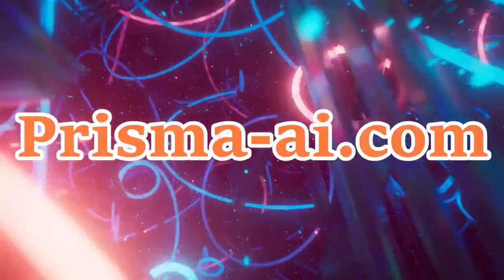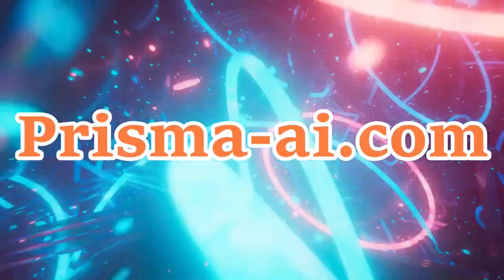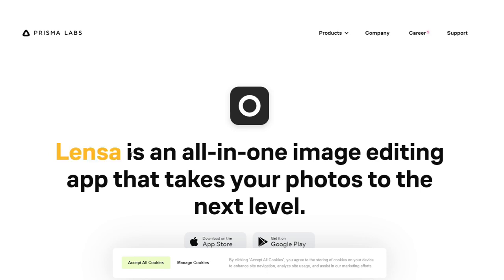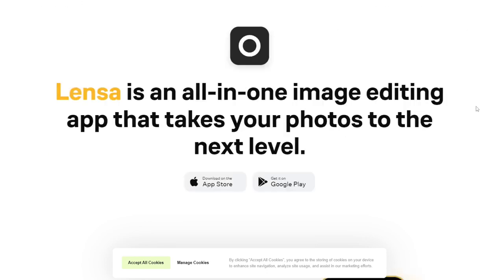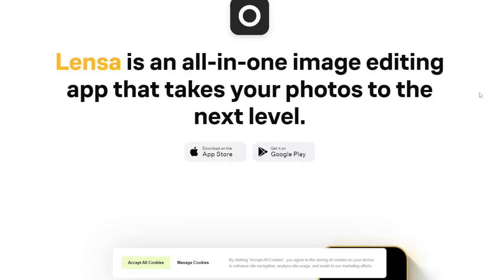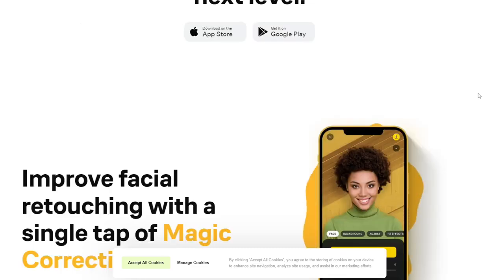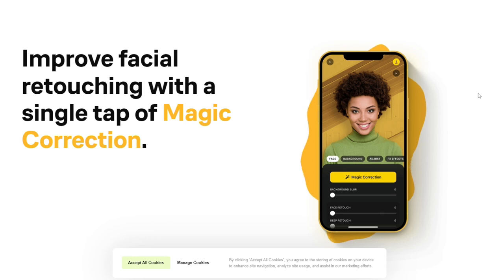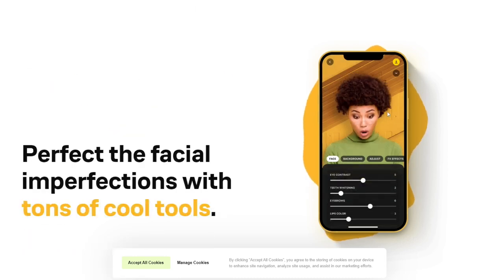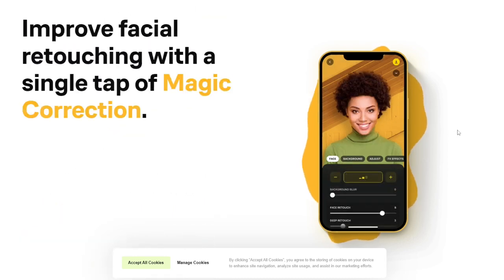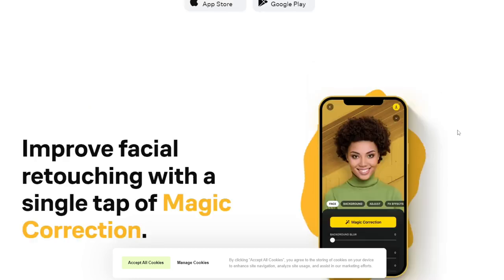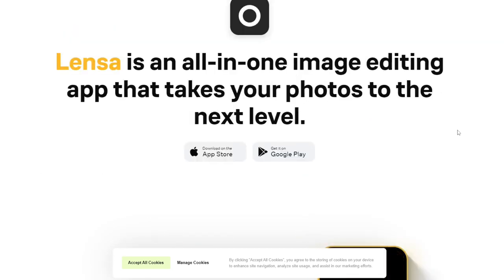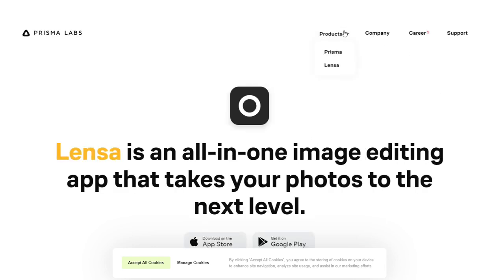The second website is called prisma-ai.com, also known as Lensa. So Lensa is an app that's been pretty viral recently because they found a very specific use case for one of these APIs. One of these uses is on Instagram, where a lot of people are posting these animated versions of their faces. You might have seen how they've been doing this through Lensa. But the interesting thing about Lensa is that it is simply using the Stable Diffusion AI engine, which is essentially free to use for anyone.